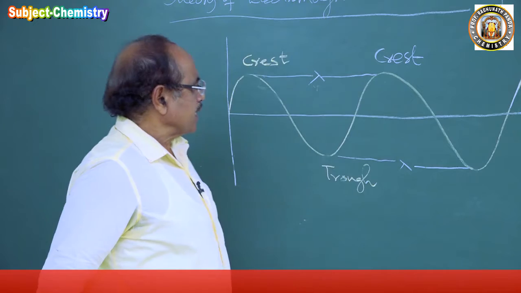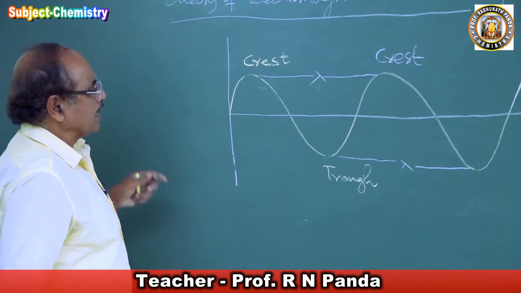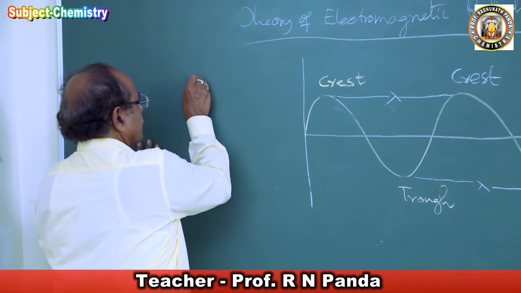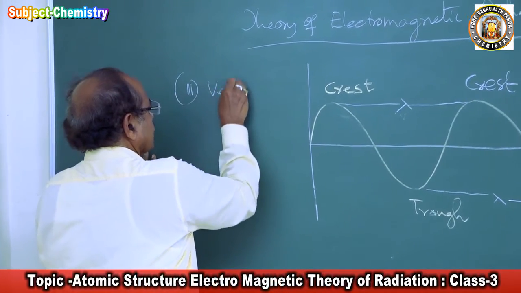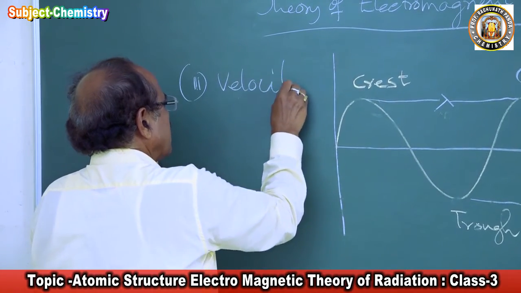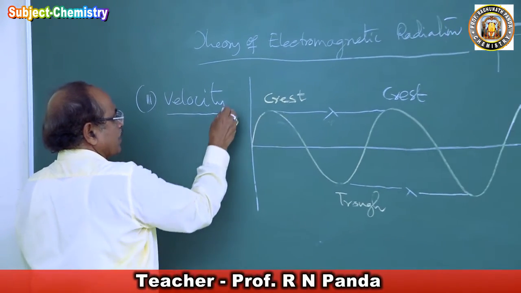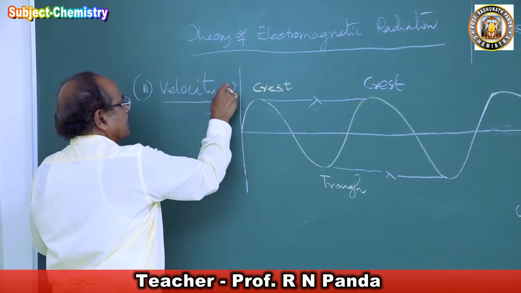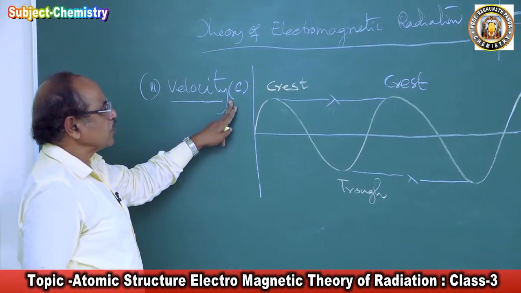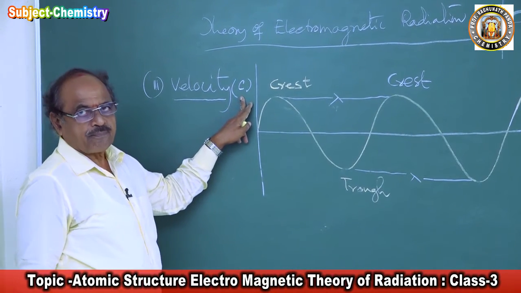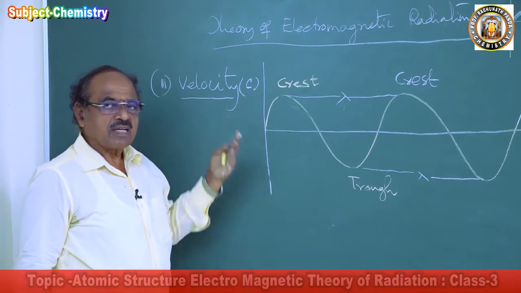Now the third characteristic of a wave is called the velocity, that is the speed of the wave. It is represented by the letter C. C is the symbol used for velocity. So what is the velocity?